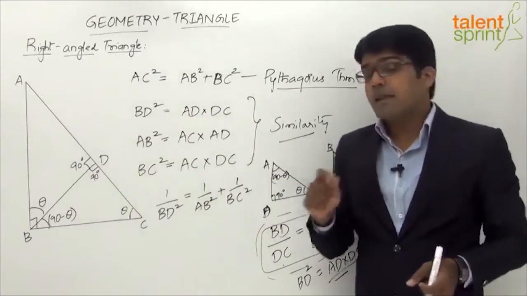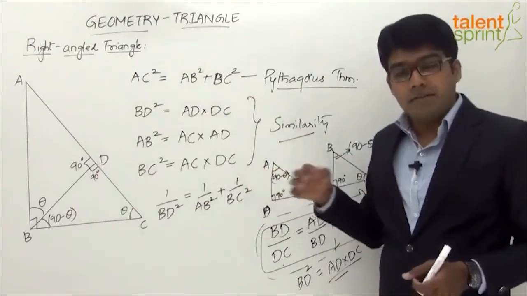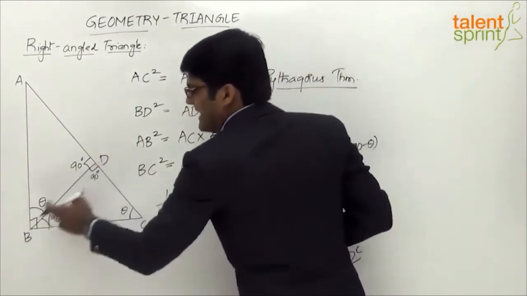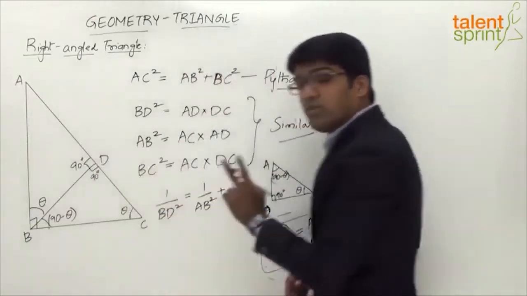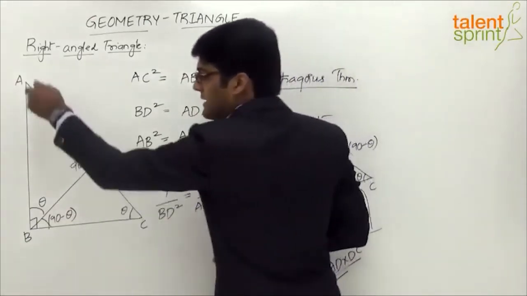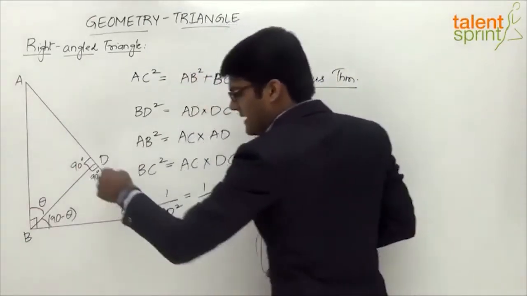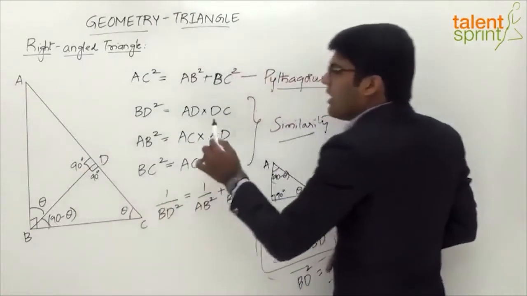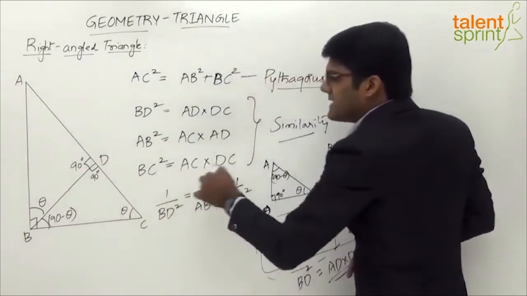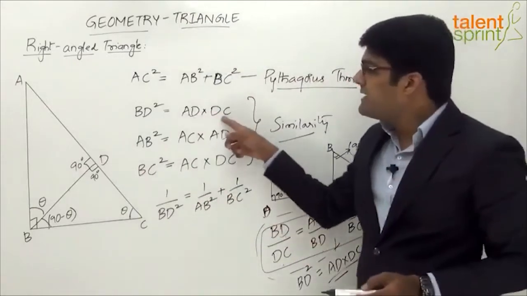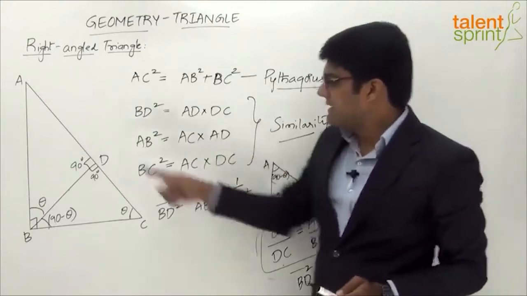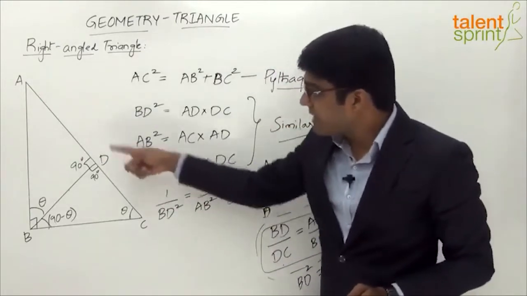Now let us also understand how to remember these identities without getting confused. If you look at the side BD, it is a part of two triangles. Which are those two triangles? The triangle ABD and the triangle BDC. Now we are looking at BD square. If you observe, all the right hand sides are based on the hypotenuse. AD and DC are parts of the hypotenuse. AC and AD: AC is the hypotenuse, AD is a part of the hypotenuse.